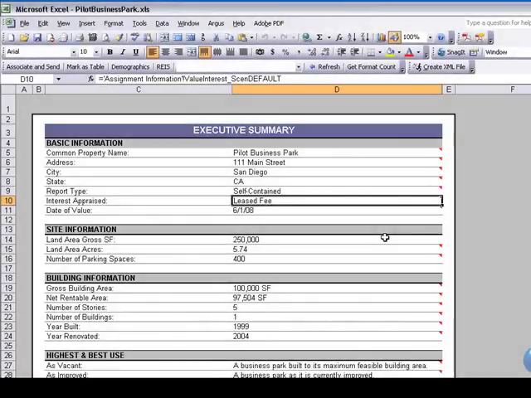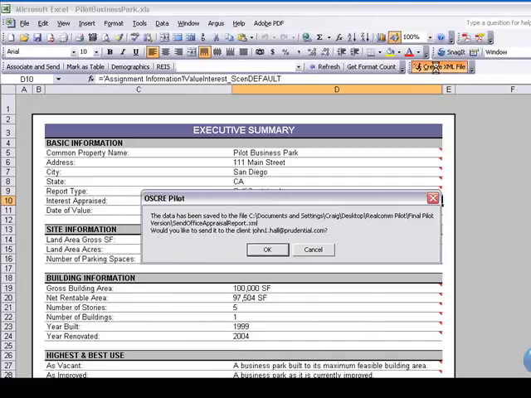Right now, I'm going to create the Oscar Standard XML file. All I need to do is click this button. The XML file is generated, and now I'm going to email this file to John.